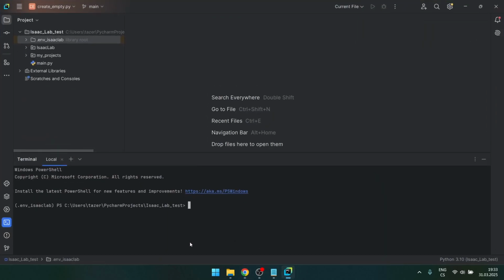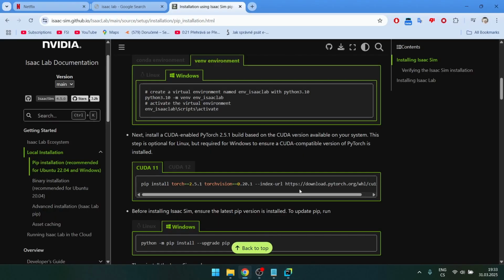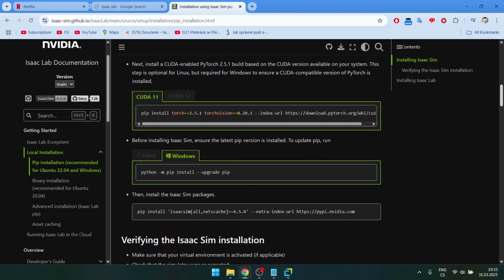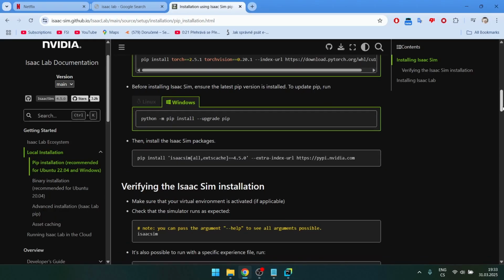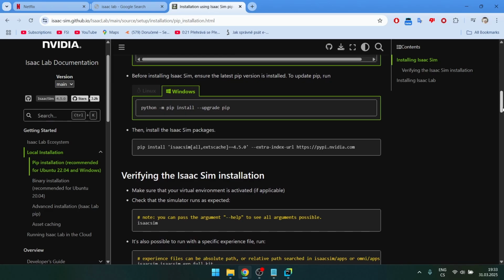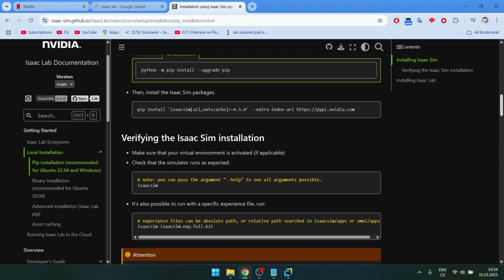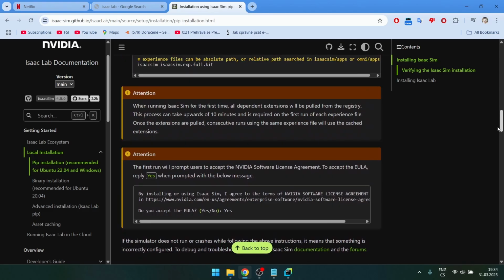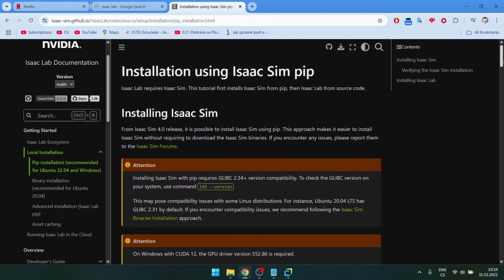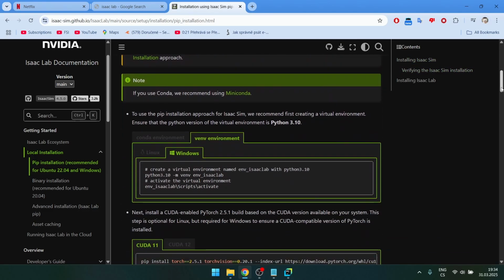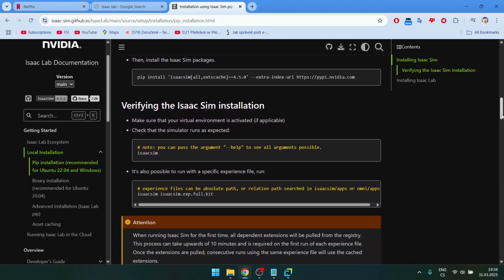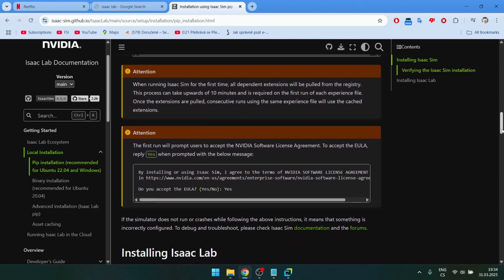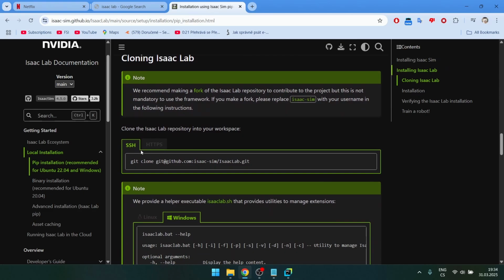You can just copy it, open the terminal, run this script, and it will install PyTorch, CUDA and everything you need. Some of it took quite some time. I think PyTorch, yeah, I had to install that 3 times. That took like 40 minutes. So I just went through this, installed everything, and up to this point it was okay, because this was just the Isaac Sim installation. And Isaac Lab is kind of an improved version of that, so that's where I started having problems. This didn't work.